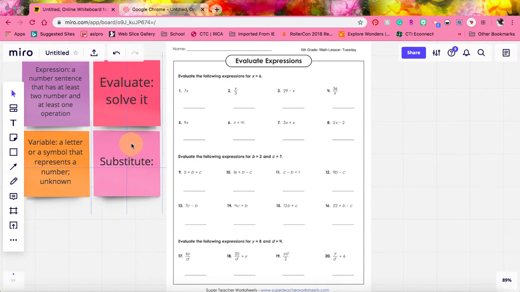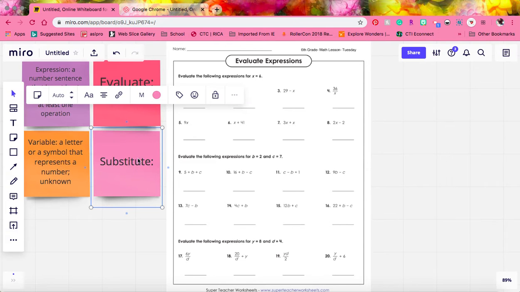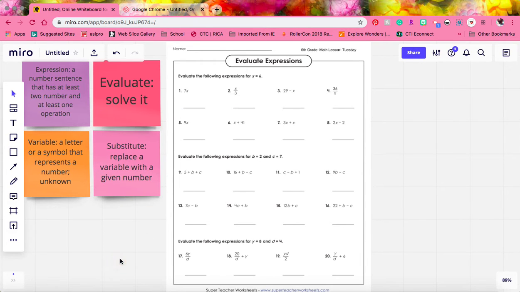And finally, we need to know the term substitute. Now, I'm not talking about a substitute teacher. I'm talking about substitute in math. To substitute means to replace a variable with a given number. So these are four vocabulary terms that we'll need to know while we're working with evaluating expressions.